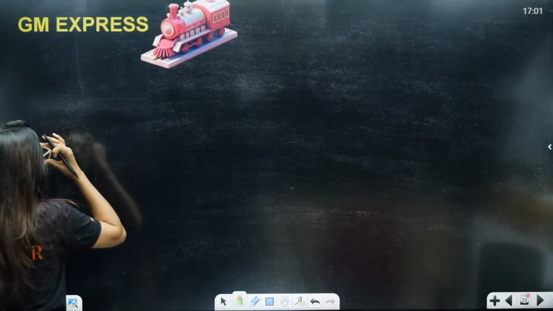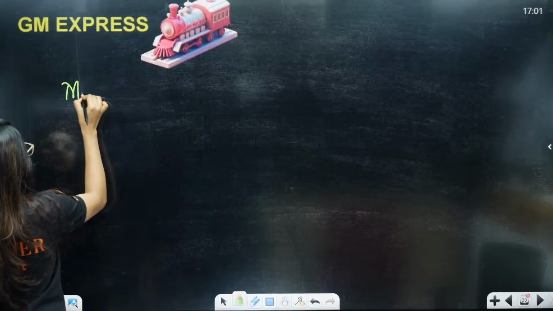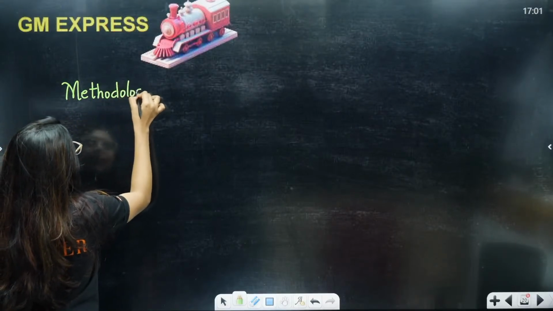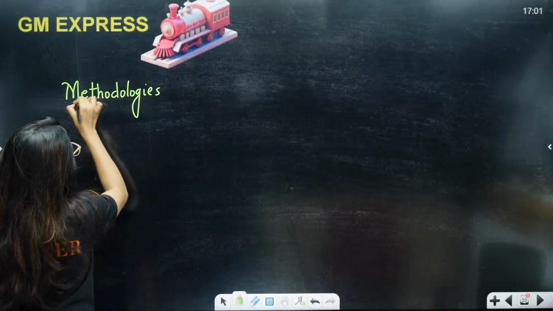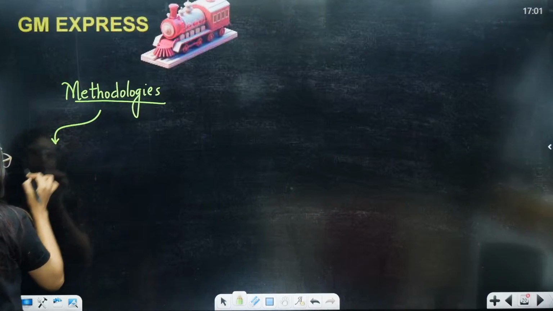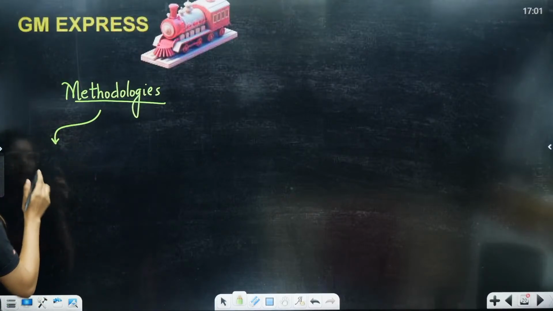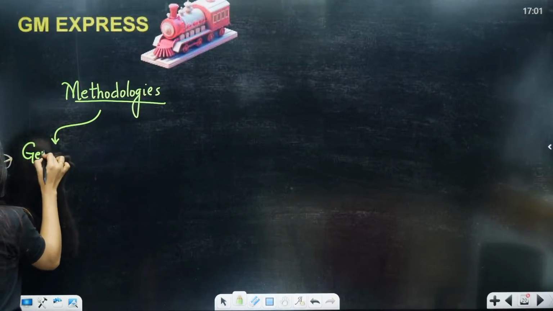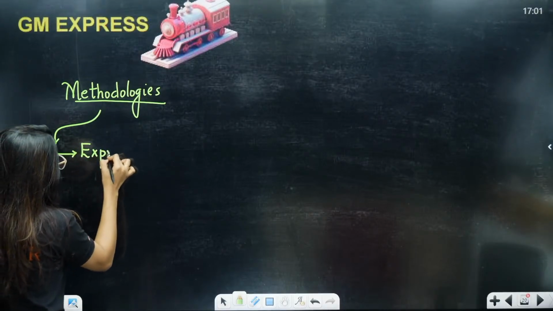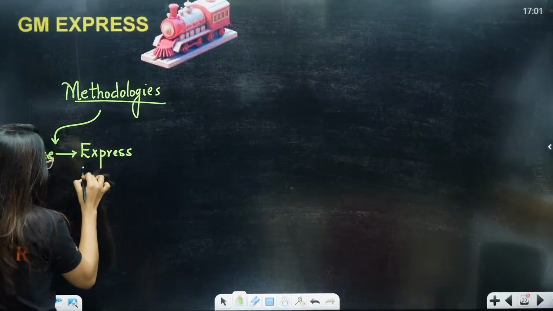See students, two approaches. We are talking about the methodologies. Two methodologies to approach this. First one was where they took only the genes that will express themselves to form RNA.